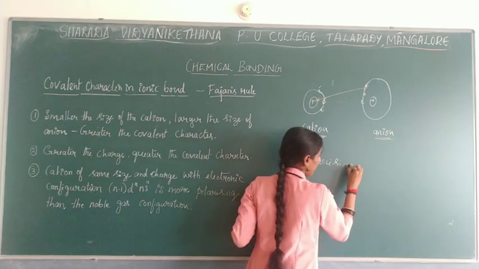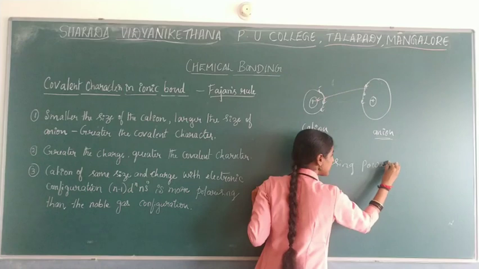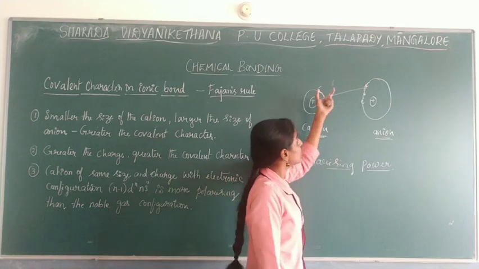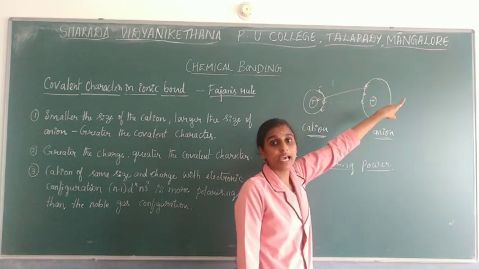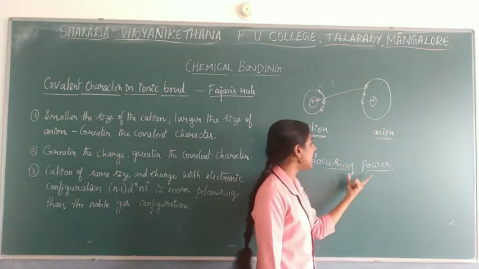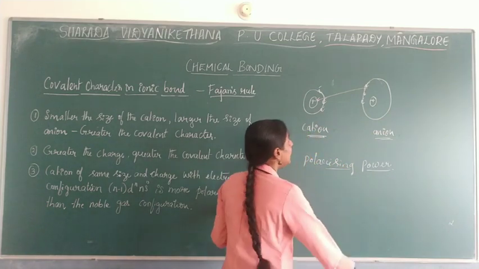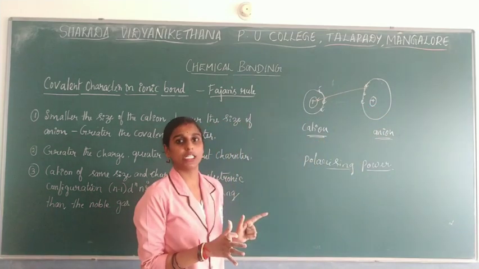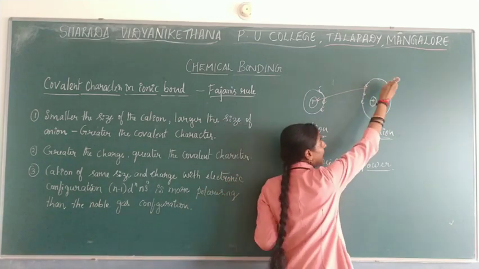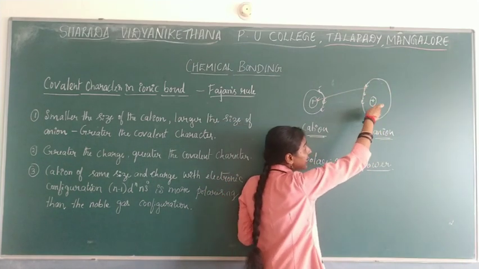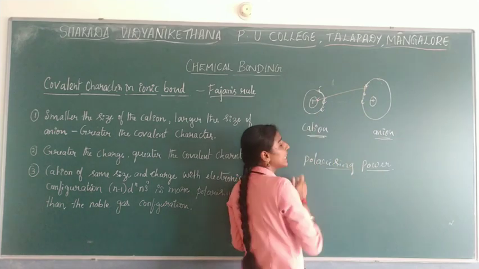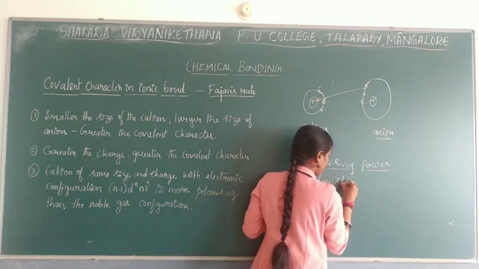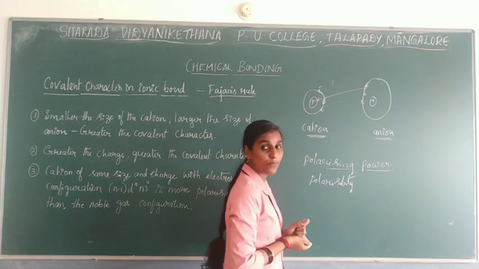Polarizing power is nothing but the ability of a cation to disturb the anionic electron cloud. And the anion, which has the tendency to get disturbed by this cation, that phenomenon is known as polarizability.